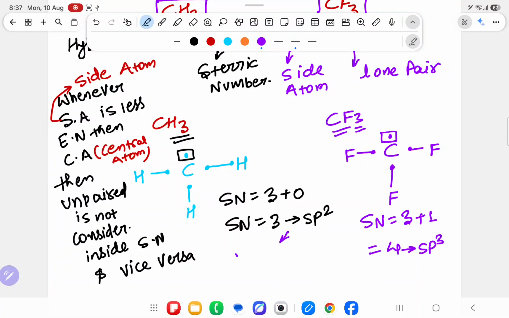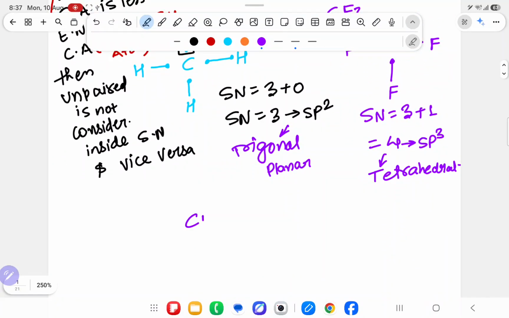You know that sp2 means trigonal planar. This chapter is very important, so I will go a little bit slow. If you know something, then you can use 1.5x speed. And sp3 is tetrahedral. The first question they will ask: in CH3 one dot is left, and in CF3 one dot is left. Tell me where this dot is present.